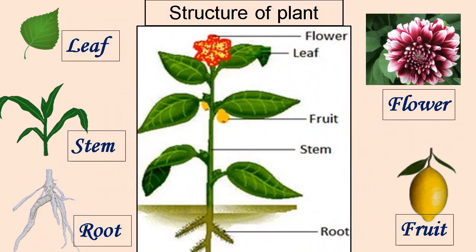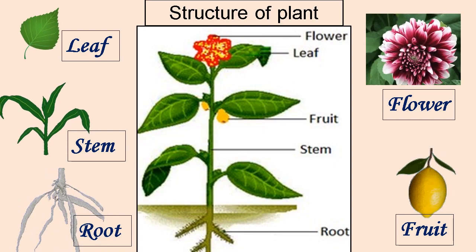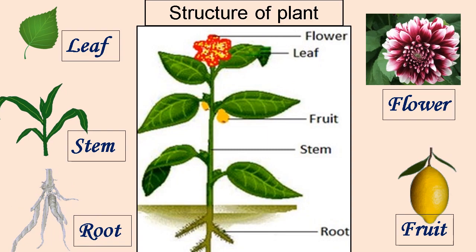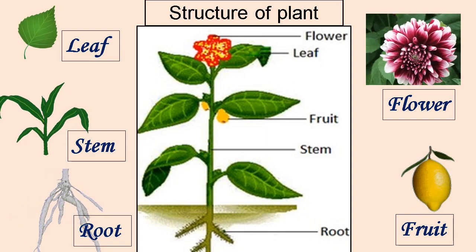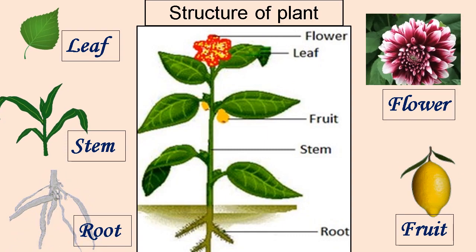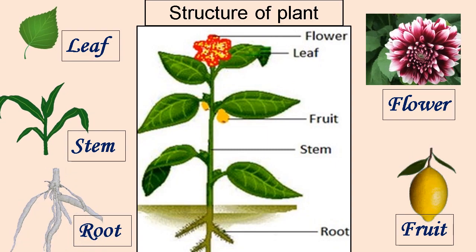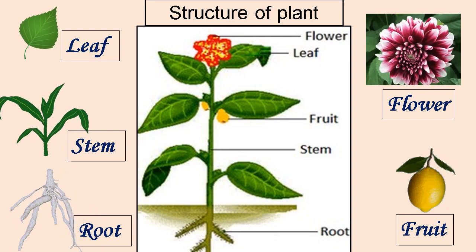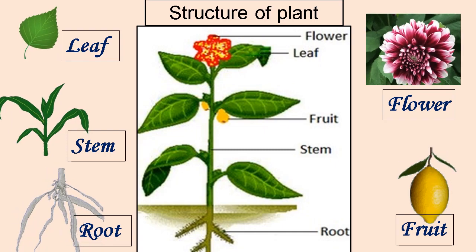Let us study structure of plant. The root, stem and leaves are the main parts of plant. Most of the plants bear flowers for reproduction. Flowers are transformed into fruits. Fruits have seeds and seeds give rise to new plant.